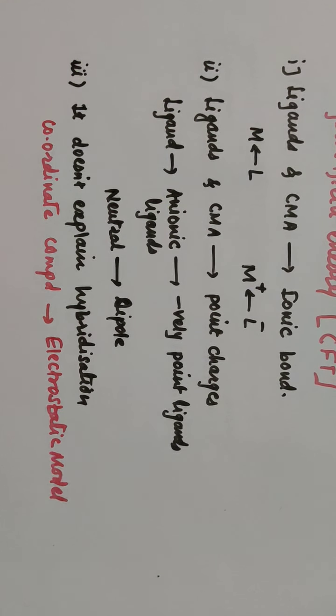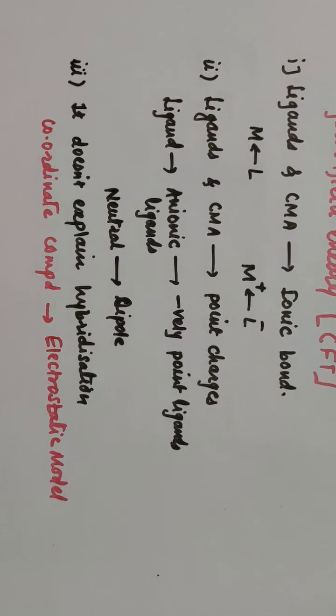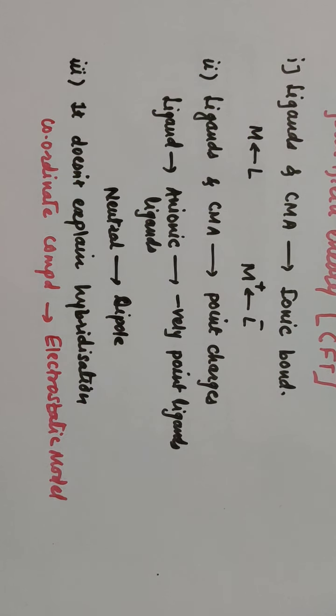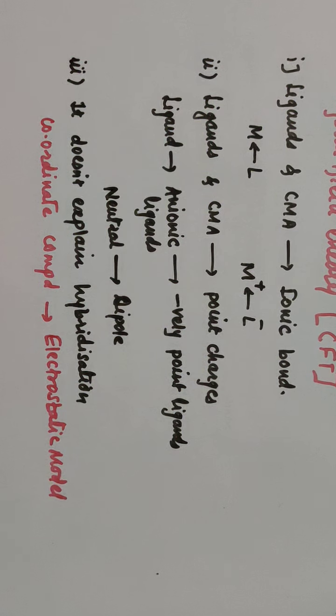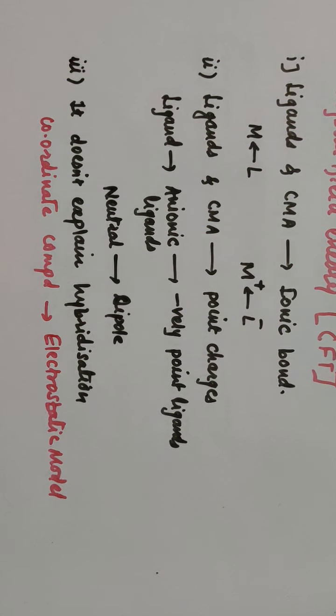According to this, it doesn't explain about hybridization, it doesn't explain the coordinate bond or covalent bond also. So the theory is different from valence bond theory. In case of crystal field theory, remember the main postulate that the ligand and CMA are joined by electrostatic force of attraction. That means the coordinate compound is an electrostatic model.